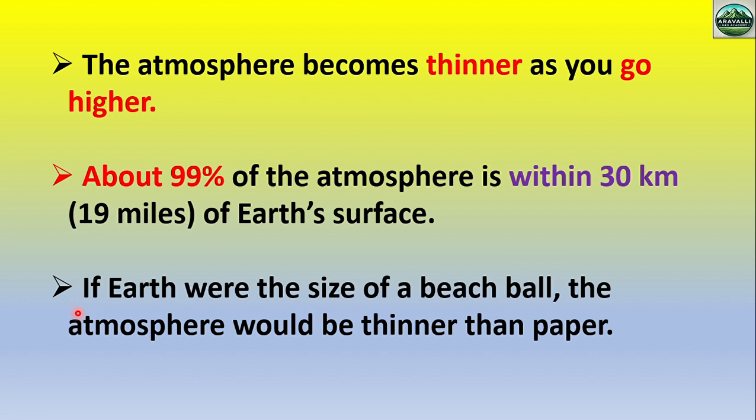Now next, if the earth were the size of a baseball, the atmosphere would be thinner than paper. Okay, we can compare: assume the earth is a baseball, then the thickness of the atmosphere layer is like a paper. Okay, the atmosphere is very thin.